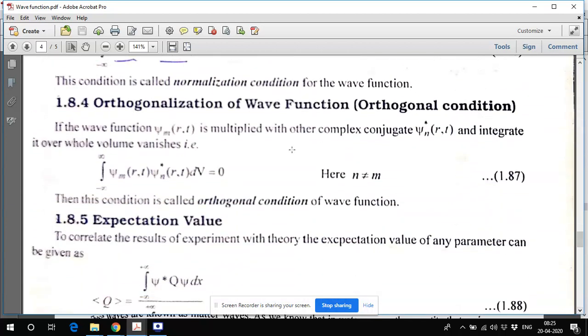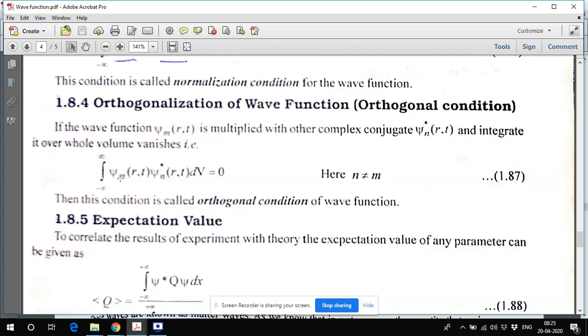The second condition is the orthogonality condition of wave functions. This is for two different wave functions. Suppose psi m is one wave function, for the m particle, and psi n is the other, for the n particle. When multiplying, for complex algebra, one should be the complex conjugate.